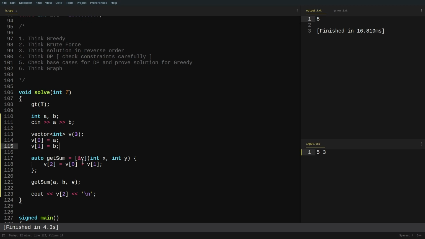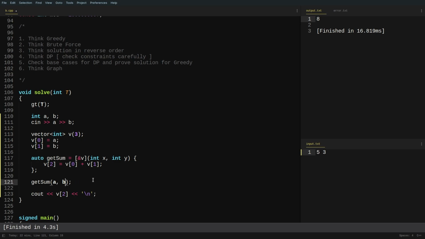So with the help of this capture clause, you can capture any variable which has been declared in the parent function. What do I mean by the parent function? Let's say this getSum function was inside the solve function. So the solve function is the parent function of the getSum lambda function. Now if I have declared a variable v as a vector in the solve function, then I can also use it inside the getSum function. And to use it, I just need to capture it using &v.